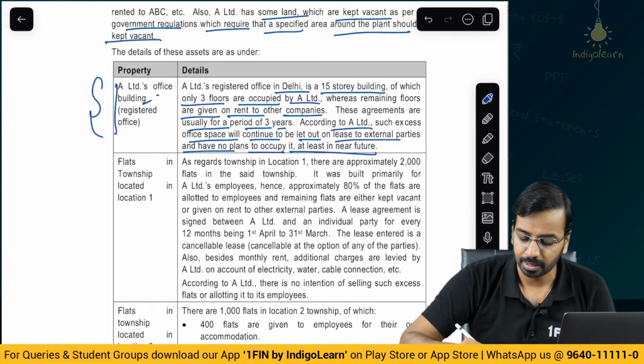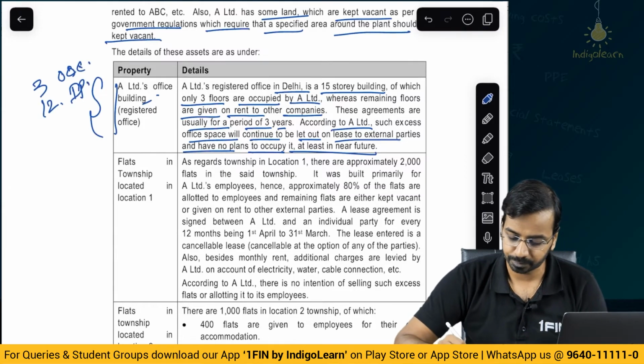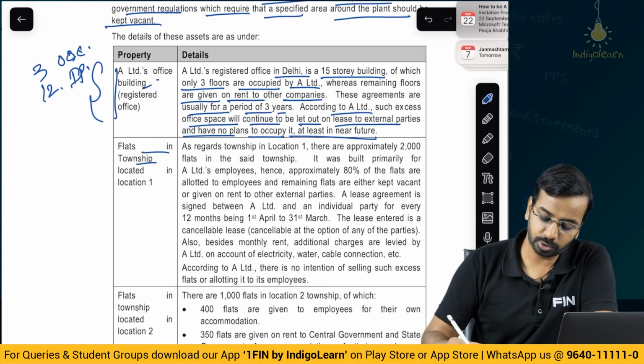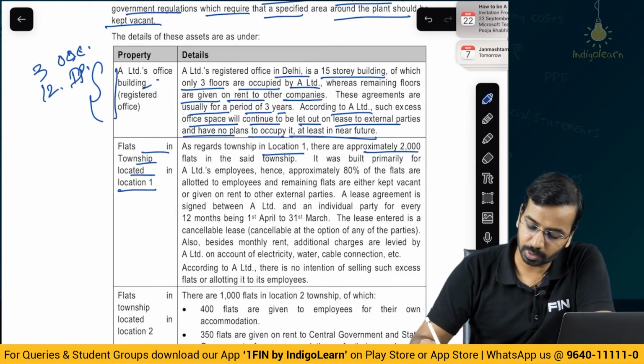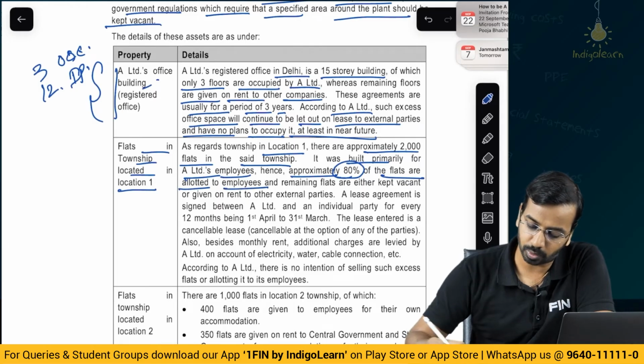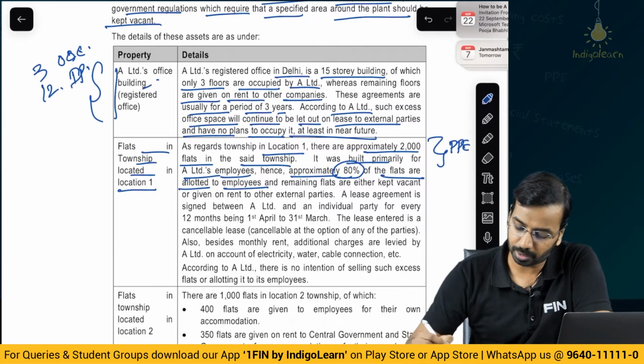So here 3 floors are owner occupied, 12 floors are investment property. Then the second one, flats in township located in location 1. As regards the township in location 1, there are approximately 2000 flats in the said township. It was built primarily for A Limited's employees, hence approximately 80% of the flats are allotted to its employees. So this is clearly a case of property, plant and equipment.